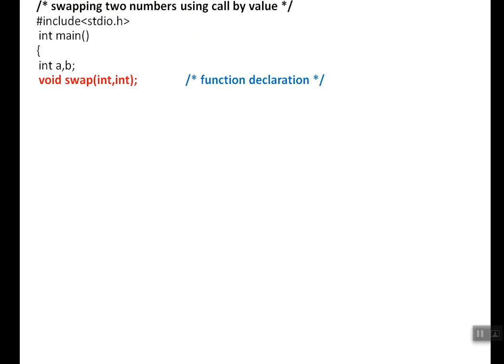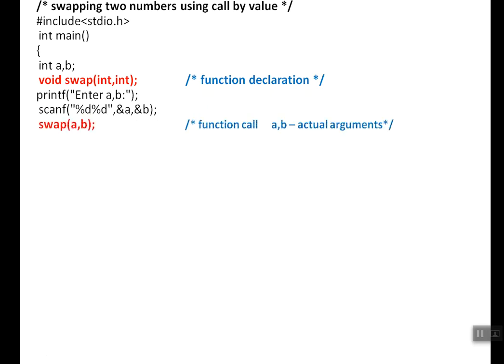I'll take the same example you learned, the swapping of two numbers using call by value. So in main, we are declaring two variables a and b. We are declaring a function also. What is the need for function declaration? Before we use something, it should be declared in terms of programming, right? So I'm declaring the function before main: void swap(int, int). What is the meaning of this? There is a function called swap which takes two integers and returns nothing. I'm going to read values for a and b, then call the function swap. So swap(a, b) is the function call. Then I'm going to return 0 and close it.